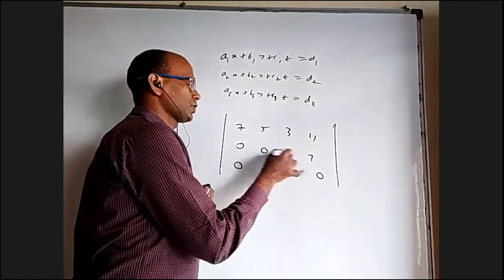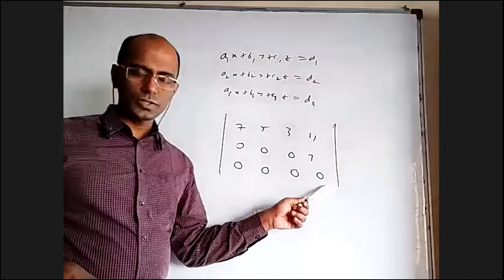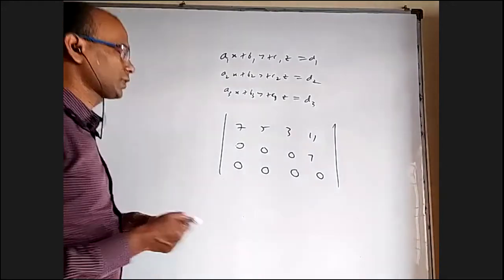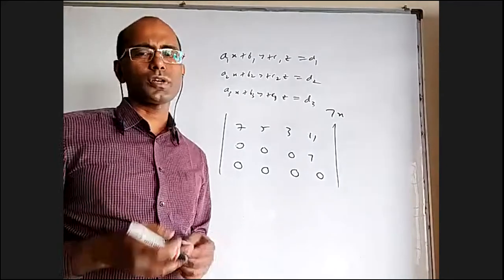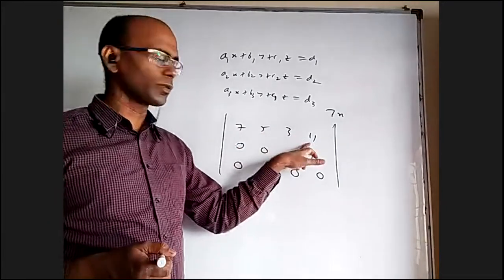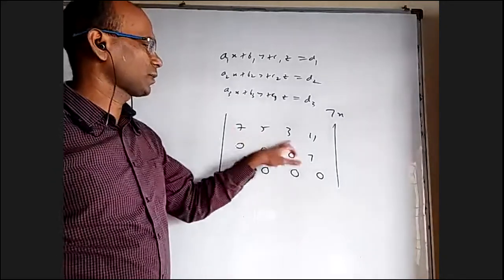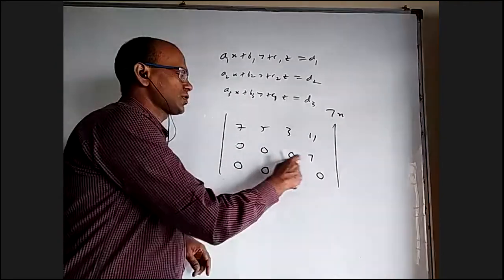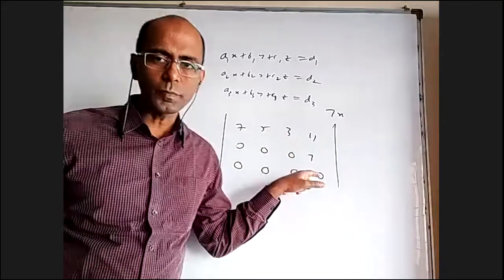What if I get some 0 here, 0 here? Just because all these are zeros, and try to make this question very easy. I can make a question where you can directly look at it and tell that they are parallel planes and will not have any solution. I'll take 7x plus 5y plus 3z equal to 11, the same 7x plus 5y plus 3z equal to 18, and the same 7x plus 5y plus 3z equal to some other number. Then when you reduce it, you'll get all these zeros, but this is non-zero. So just because all these are zeros, don't think it's an infinite solution. It's actually a case of no solution.